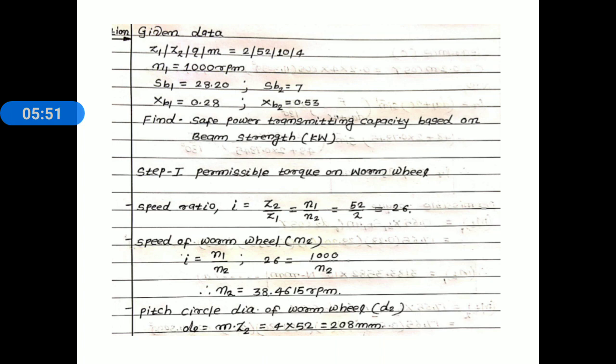Next, pitch circle diameter of worm wheel D2 is equal to m into Z2. M is 4 and Z2 is 52. That is the given data, and we get the pitch circle diameter of worm wheel as 208 millimeter.